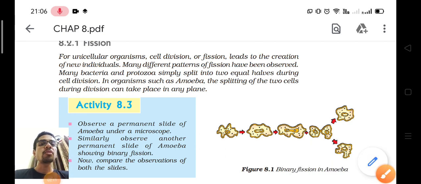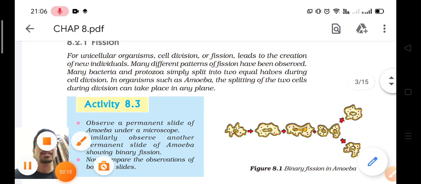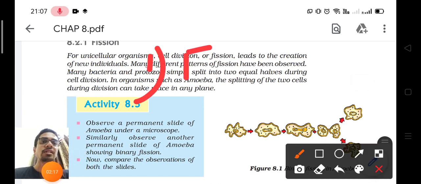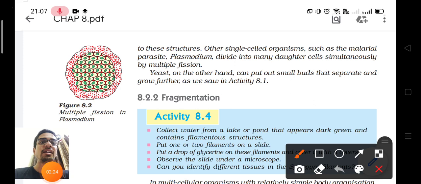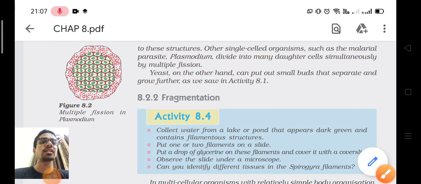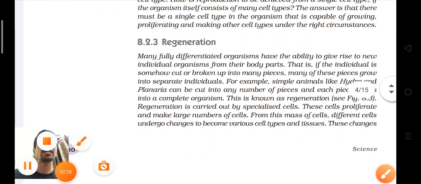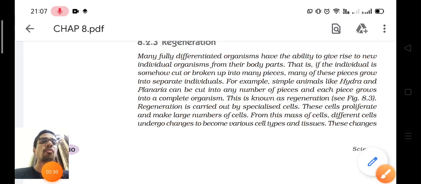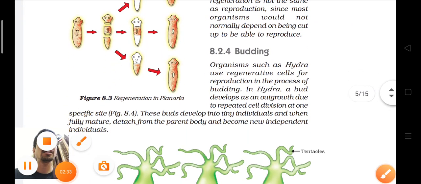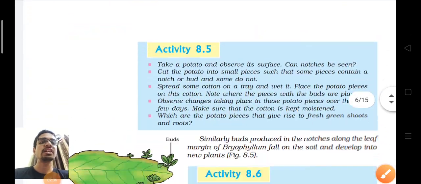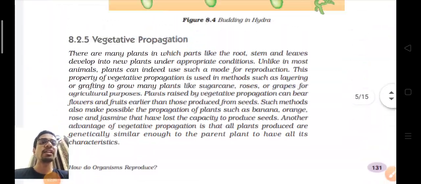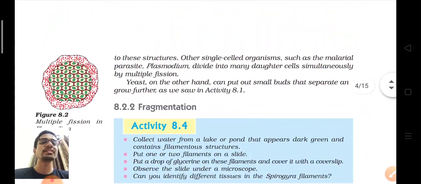So there are various modes of asexual reproduction. One is fission. There is another which is fragmentation. There is one another which is known as regeneration. There is one more which is budding and spore formation and vegetative propagation. These are the various modes of asexual reproduction.